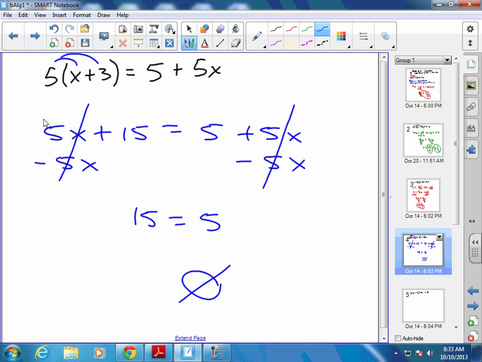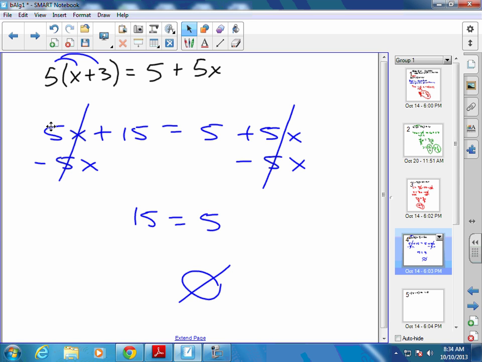Let's say we had this equation with 5x, and we subtracted 5x from both sides and the variables dropped out. We had negative 15 equals negative 15. Is that true or false? That's true.